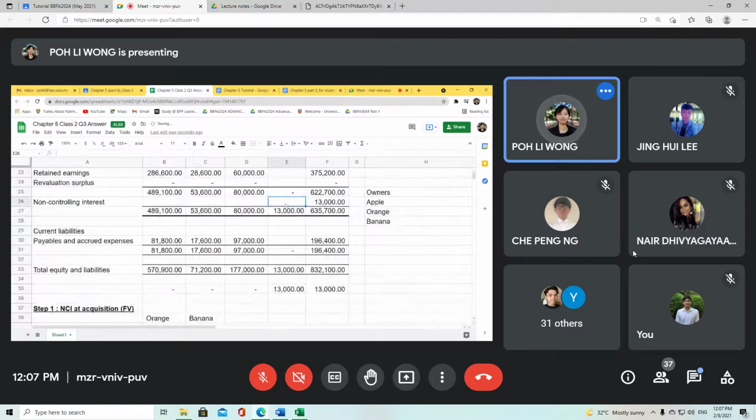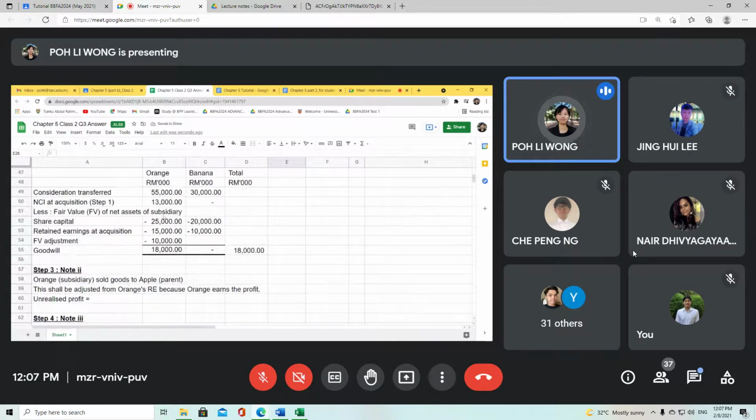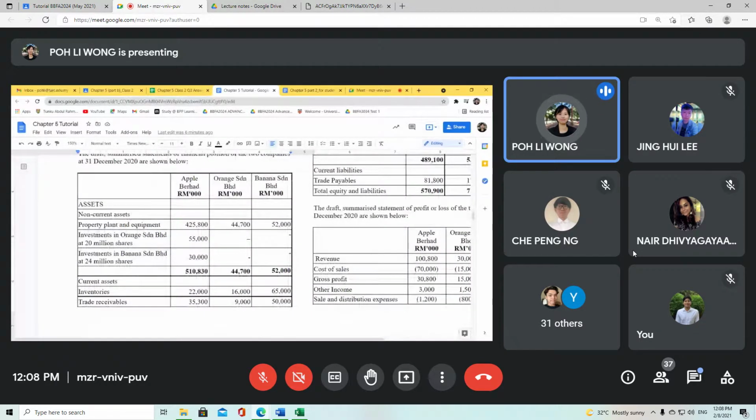So again, for goodwill, I think all of you have no problem calculating already, because for consideration transferred, the question is very straightforward. The question only gave you cash consideration, which is immediate consideration. And this 55 million plus 30 million is equivalent to 85 million, and it's already reflected here.